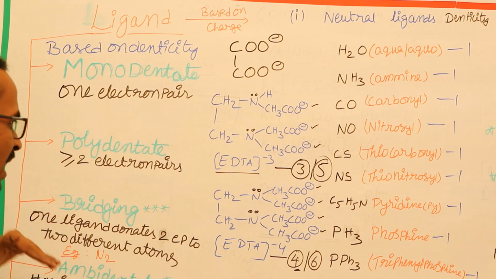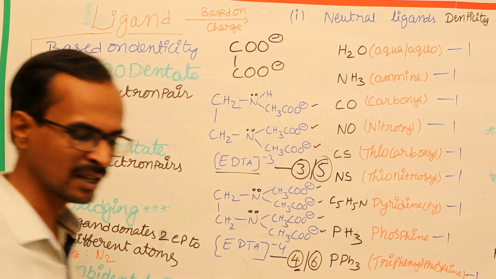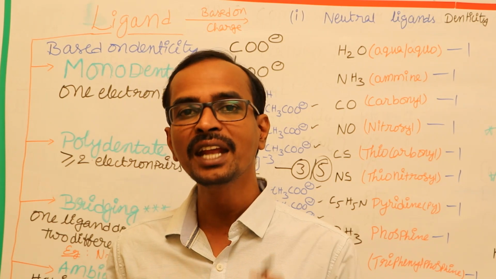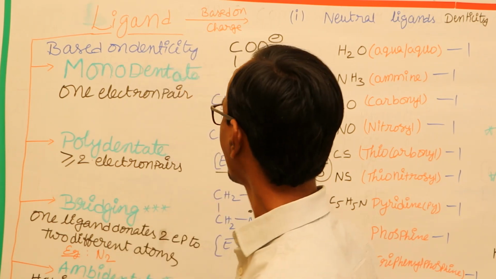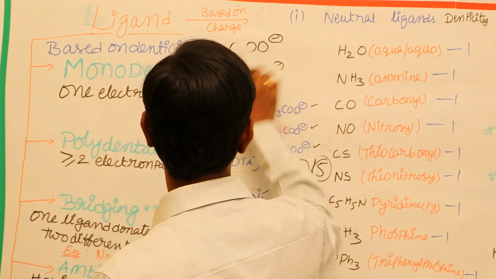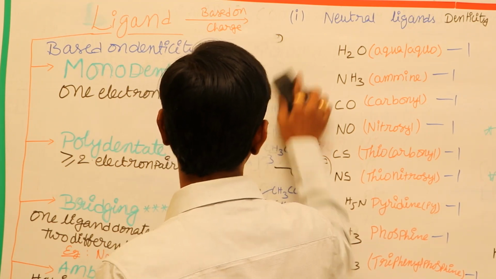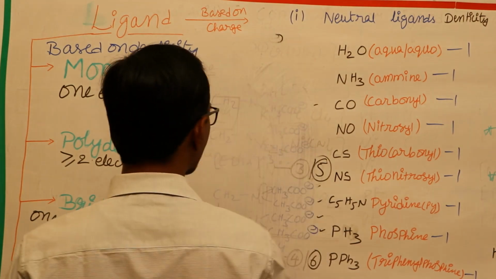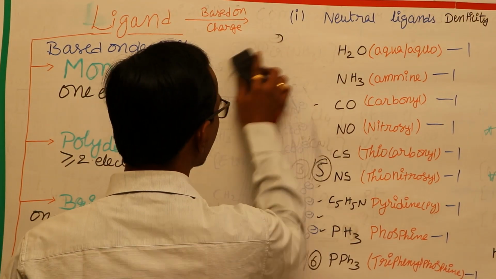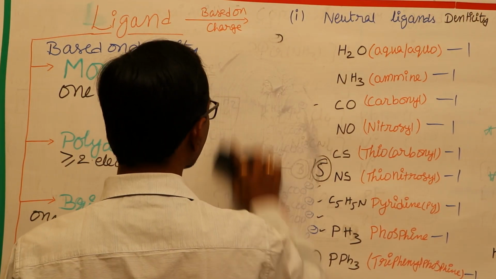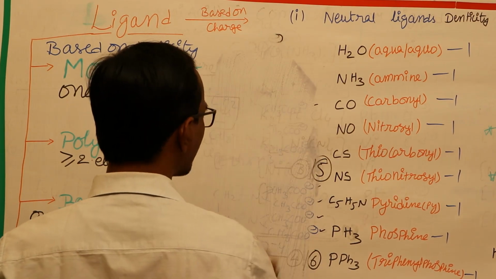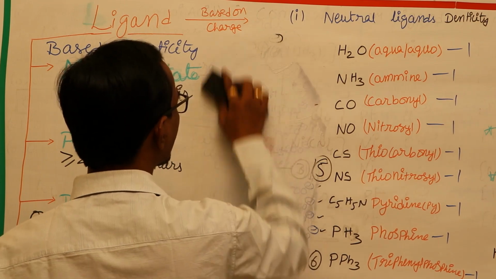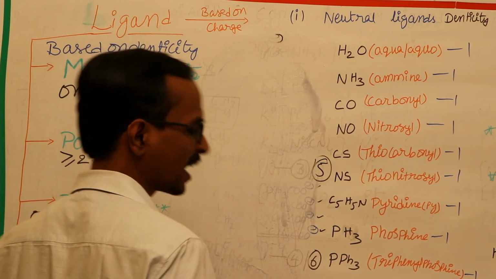Next kind of ligand is the bridging ligand. Bridging ligand means the ligands which have denticity 2. That means they can donate 2 electron pairs to 2 different metal atoms, and they form a bridge in between the 2 different metal atoms. Such kinds of ligands are called bridging ligands.